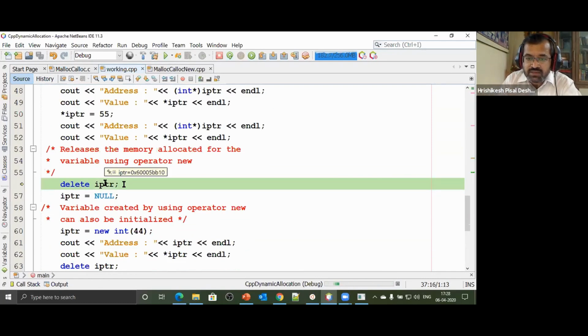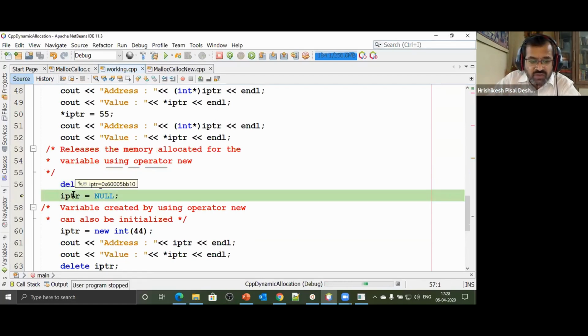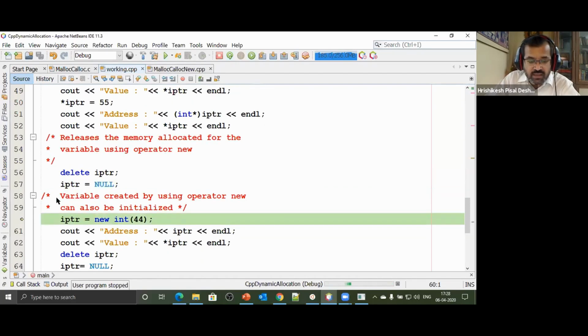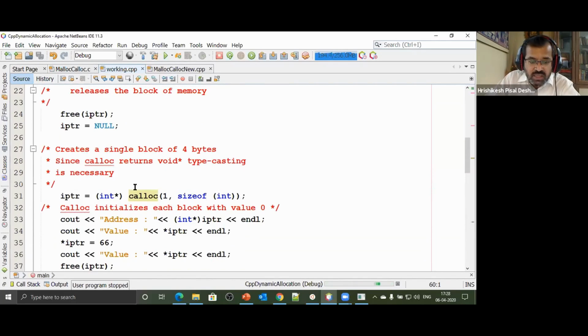So delete is one step further. Delete will actually destroy that variable. It does something more, but the dangling pointer problem will still remain. Pointer has address db10, and even if I say delete, it's still pointing to the same location. Then here also there is a dangling pointer. I want to take care of it, so I set it to value as null. So no more dangling.